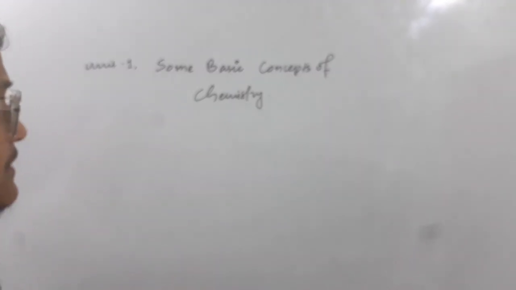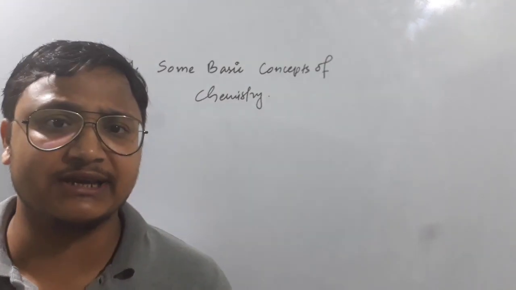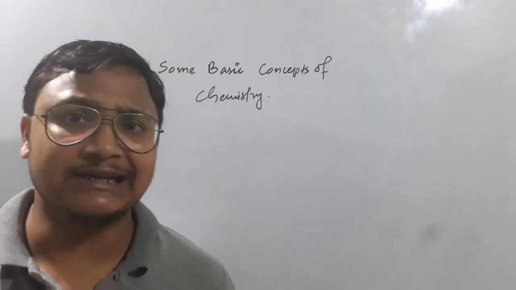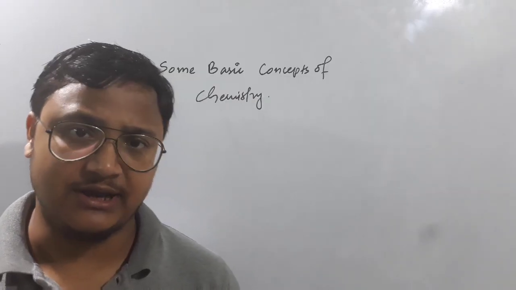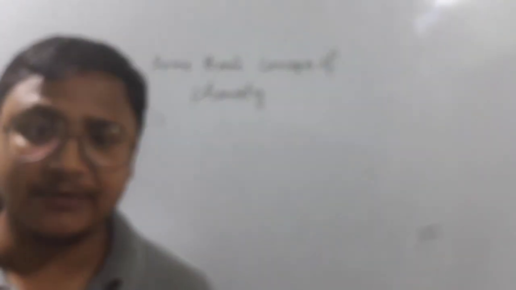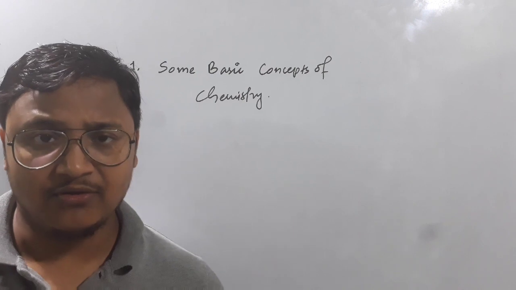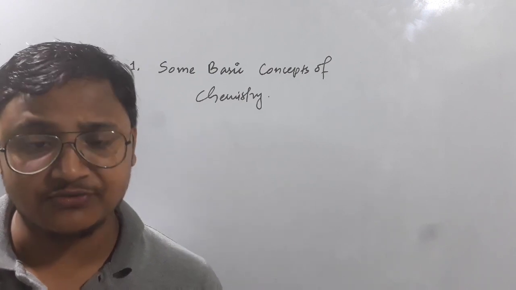Okay students, in the first section of this unit we have to discuss what exactly chemistry is and how it's related to our daily life. Chemistry is the science of molecules and their transformation.